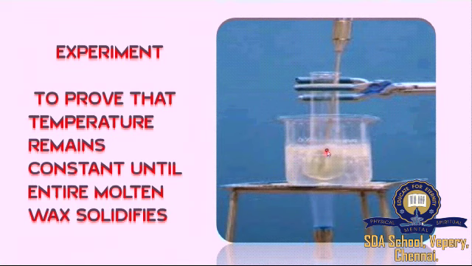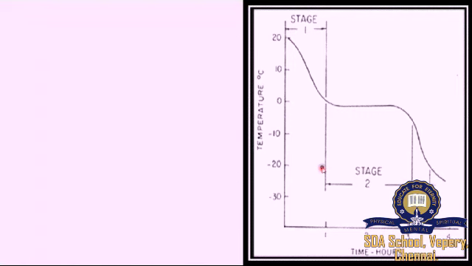So just after the melting process, we have to turn off the burner. Now what are we going to observe? The freezing of the wax, right? So we have to take the thermometer and note down the temperature of the wax till it solidifies. What we can observe, we have put in a graph.